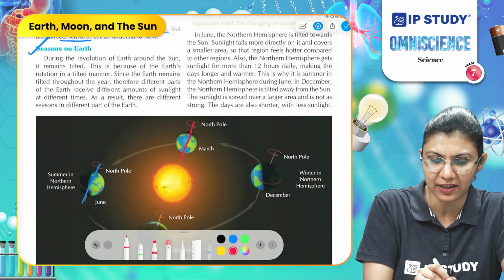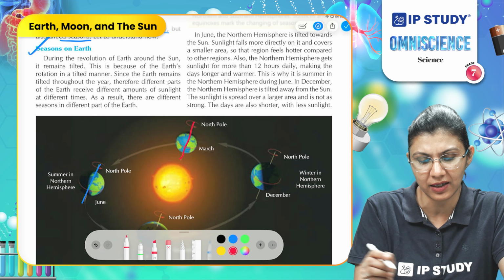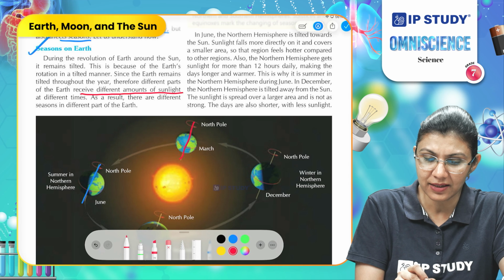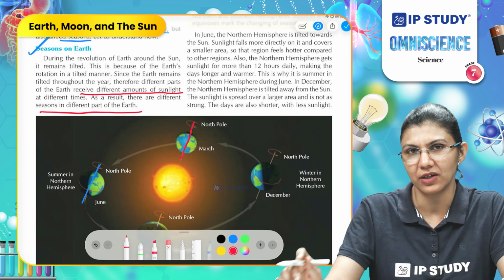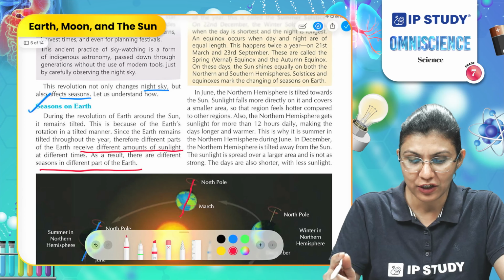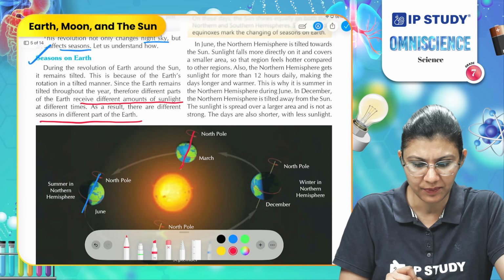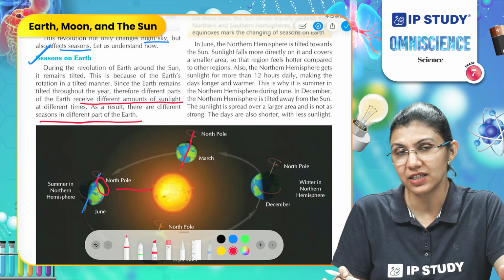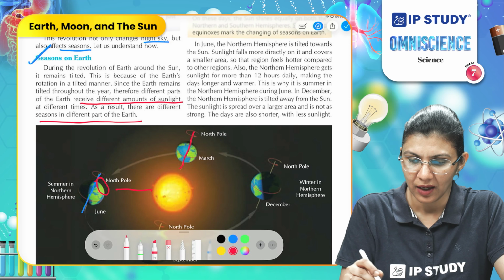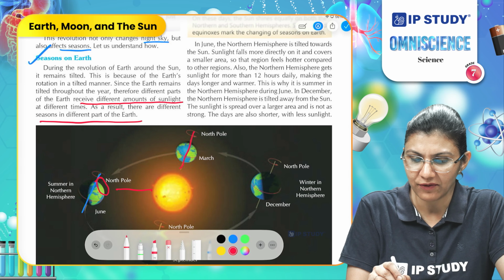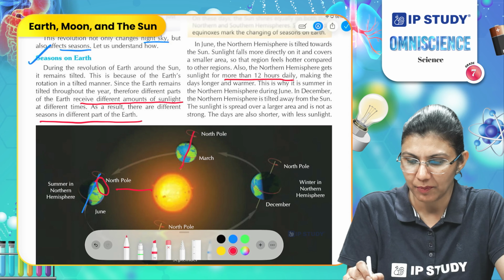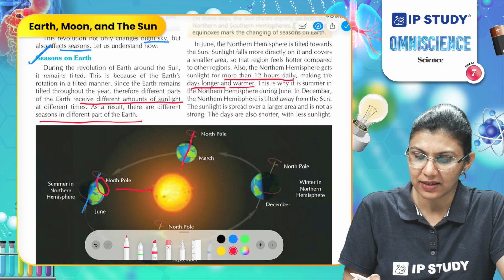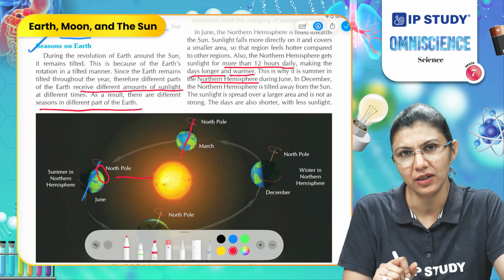Since the Earth remains tilted throughout the year, different parts of the Earth receive different amounts of sunlight at different times. As a result, there are different seasons in different parts of the Earth. In June, the northern hemisphere is tilted towards the sun, so it is receiving more sunlight. Also, the northern hemisphere gets sunlight for more than 12 hours, making the days longer and warmer. This is why it is summer in the northern hemisphere during June.